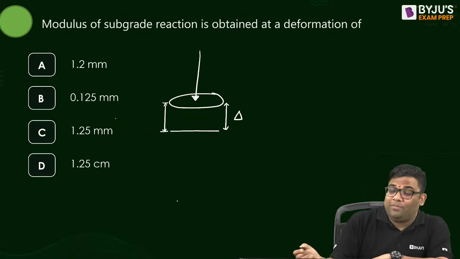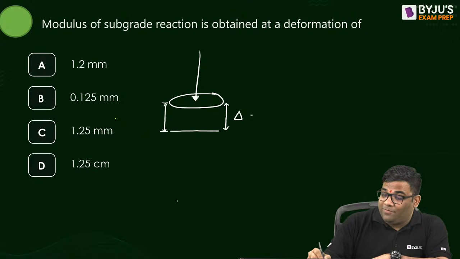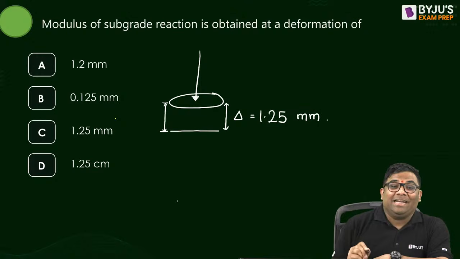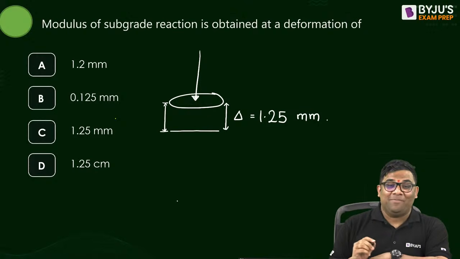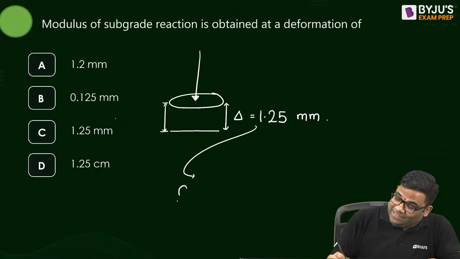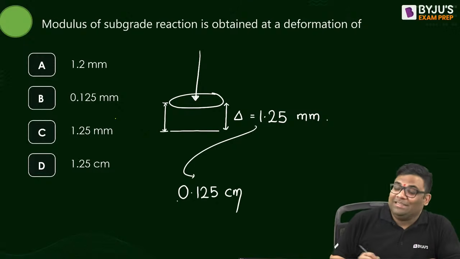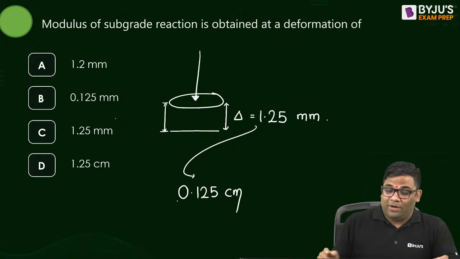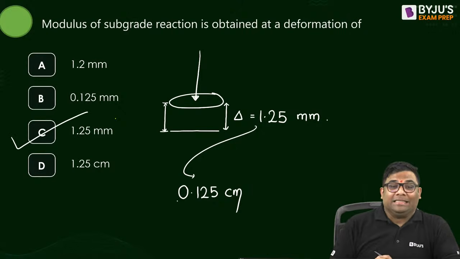What is the deformation? It is 1.25 mm, which is equal to 0.125 centimeter, but in mm it is 1.25. So the right answer is this.